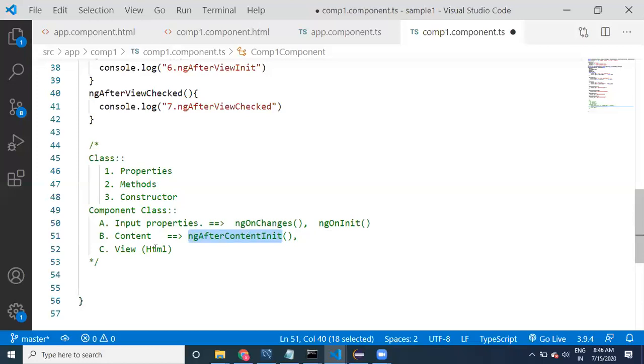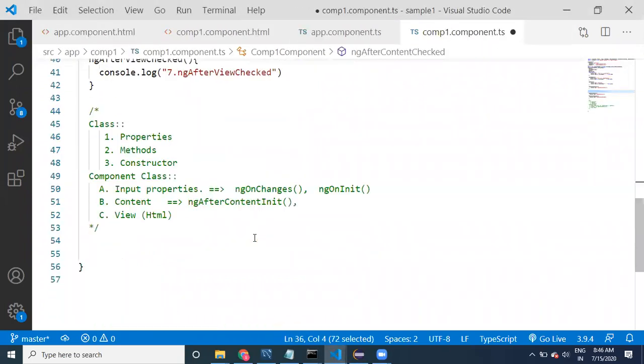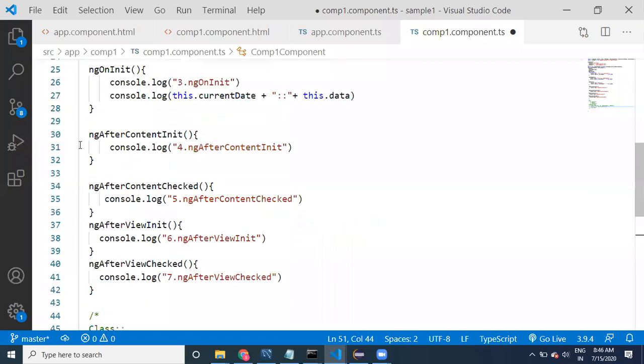In between, at runtime, when any values or content are going to change, then ngAfterContentChecked is going to be called every time.